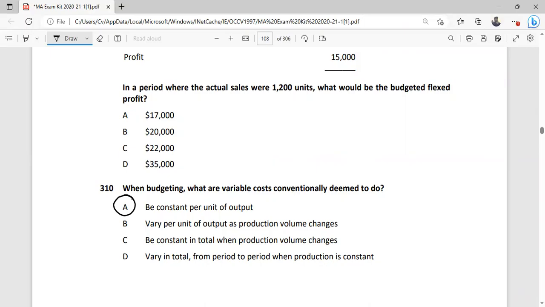Vary as production volume changes, not the per unit. Total varies, not the per unit. Be constant in total. Fixed cost means constant in total, not the variable cost. It is the definition of fixed cost. Vary in total from period to period when production is constant. Again, it is not the definition. A is the right answer.